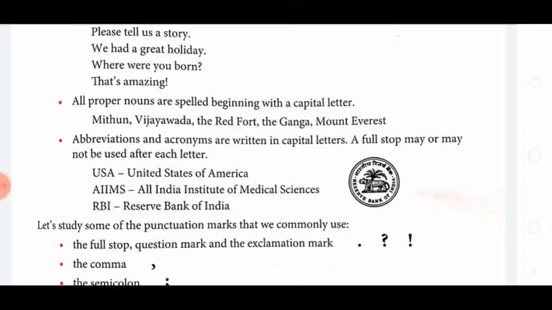For example, USA stands for United States of America, and U, S and A, all letters should be capital. AIIMS is also an abbreviation for All India Institute of Medical Sciences, and all its letters should be capital.